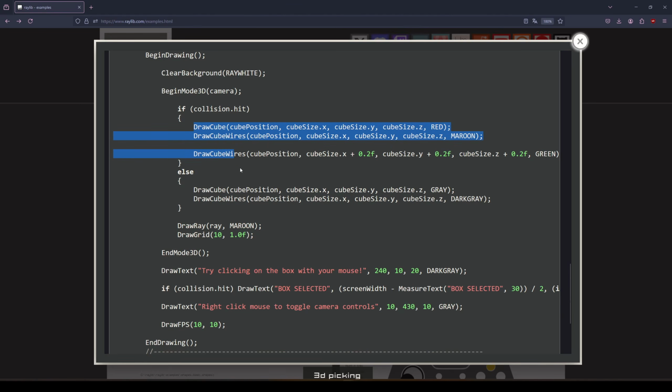I think this is funny because I'm so used to object-oriented programming. I find it funny that there is no cube. He's just drawing, like a cube is being drawn every frame. Here he's doing a red one, and here he's drawing a gray one. He's also drawing a ray, like a debug thing, so we can see the ray, but we can't see it.